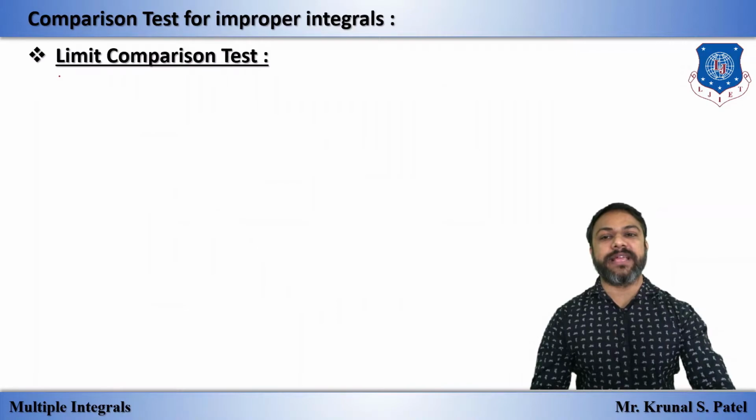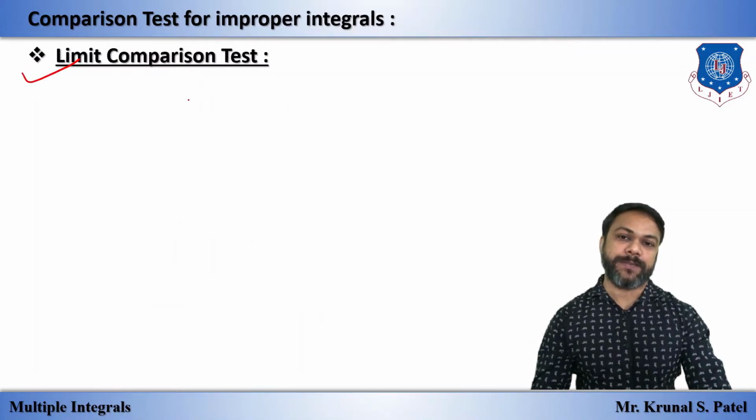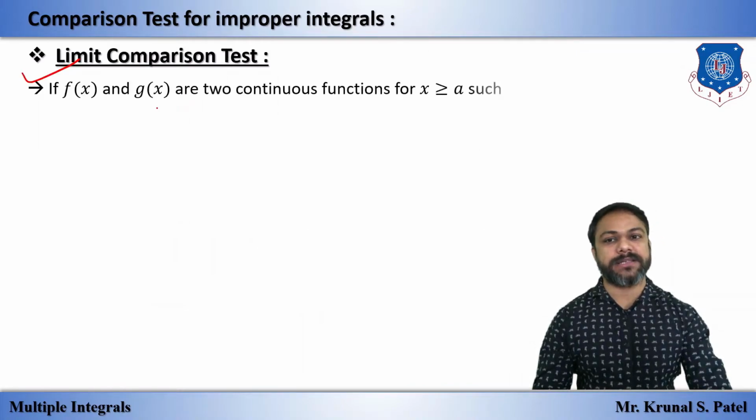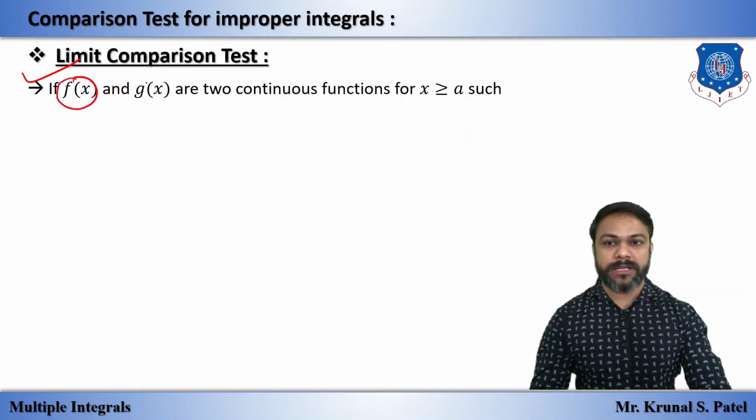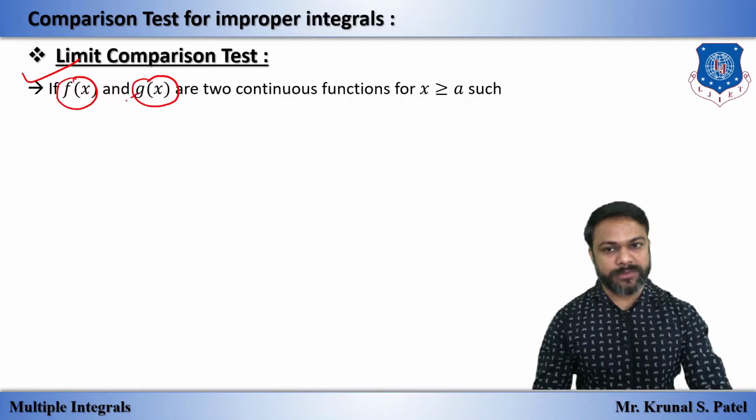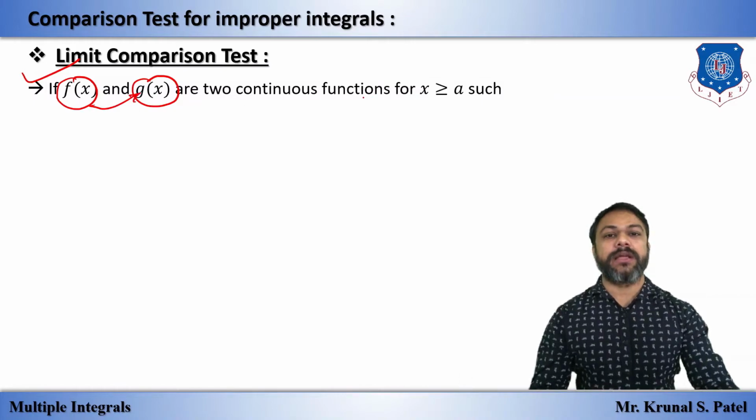Now, in the same way, we have the limit comparison test. So what is the limit comparison test? This is given, and this will be obtained from it.